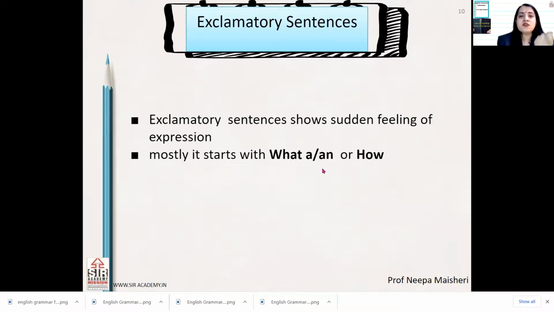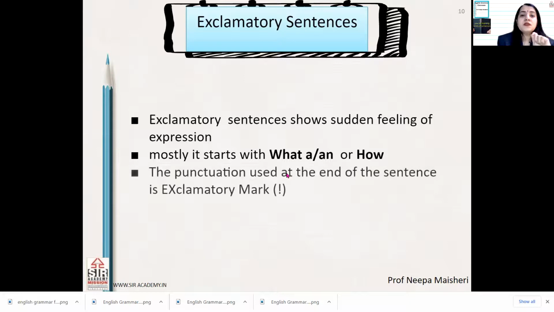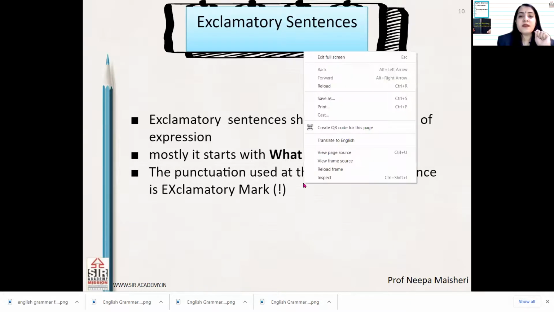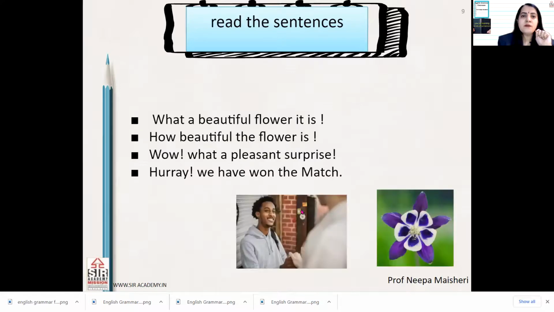We all know articles. So an कहाँ पे use करना है? Vowel sound है तो we have to use an. Otherwise we will use a. Third, the punctuation used at the end of the sentence is exclamatory mark. Okay. And one more thing we have to remember when we write exclamatory sentence.